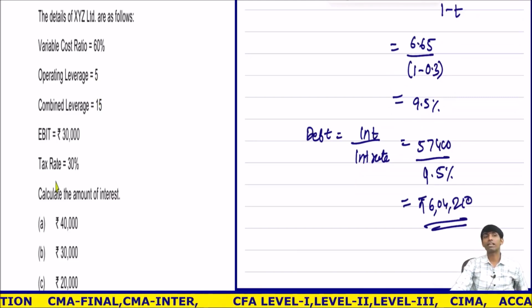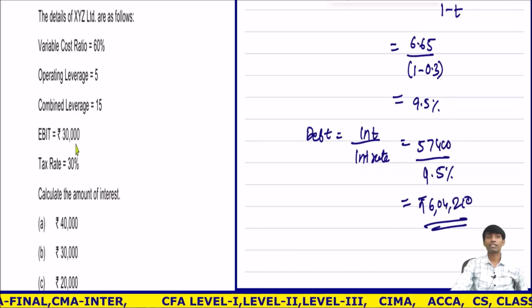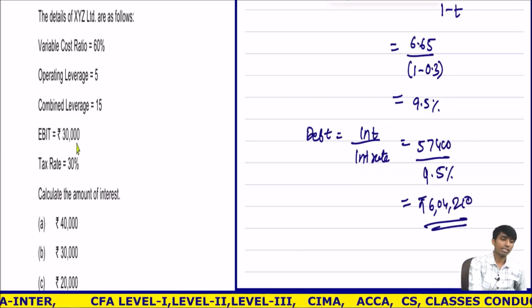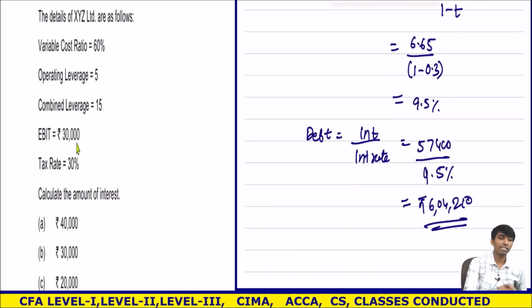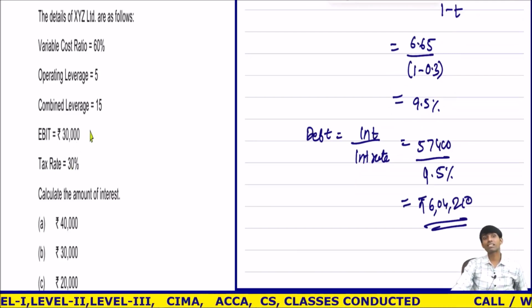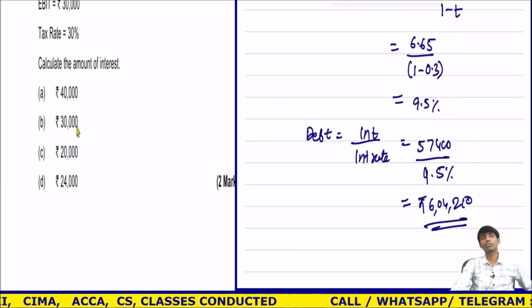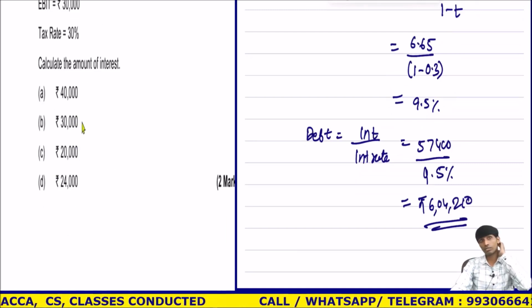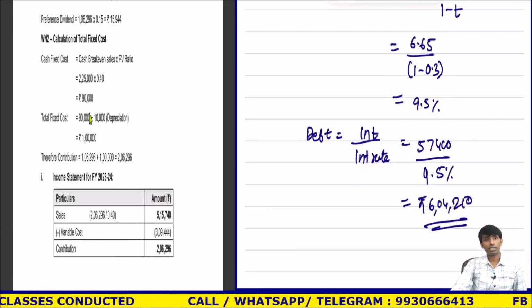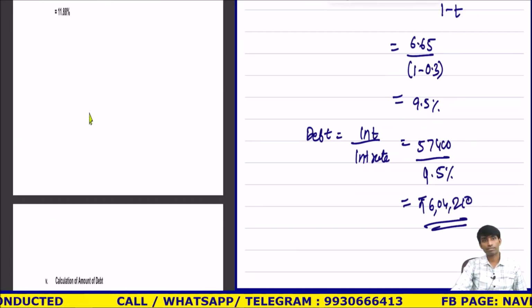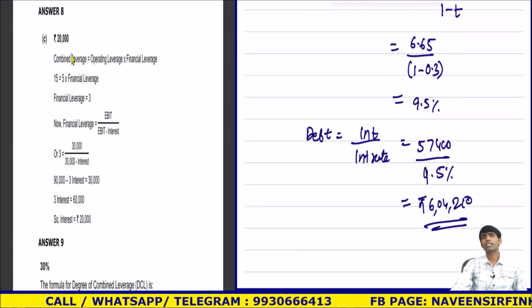DFL is 3. EBT is how much? 30,000 divided by 3. EBT is 10,000. EBIT is 30,000. EBIT 30, EBT is 10. So interest is how much? 20,000. Interest is 20,000. Let us check the solution. The interest is 20,000. Simple.